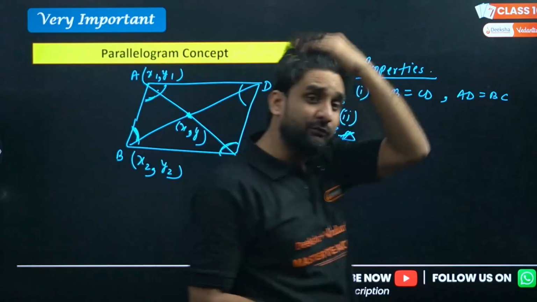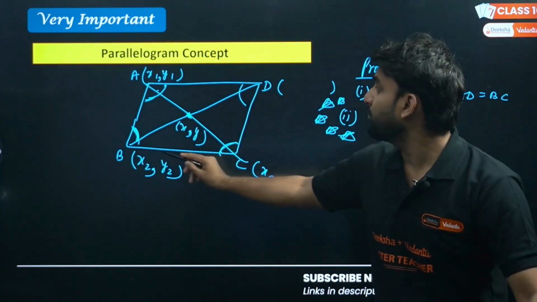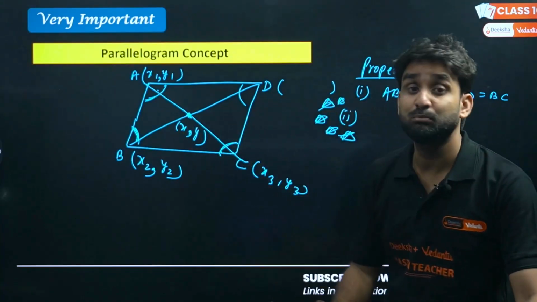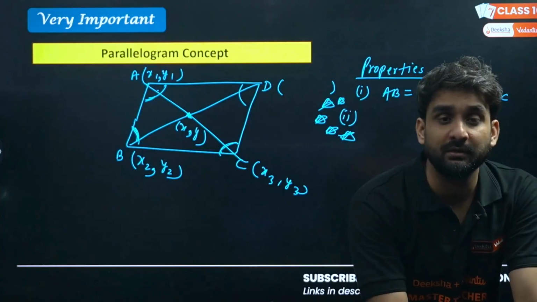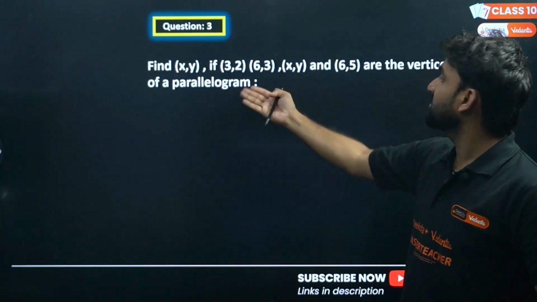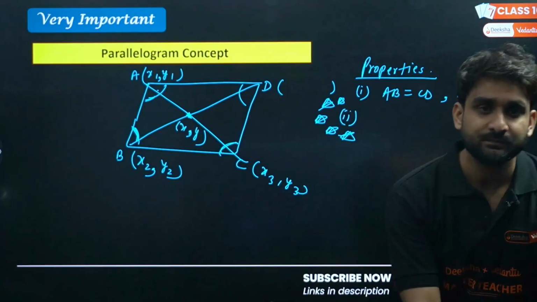So the midpoint of diagonal BD and the midpoint of diagonal AC are the same. This concept is important. Now I'll do a few questions here. Look at the question, parallelogram. These are all questions based on this concept that I'm teaching you right away.